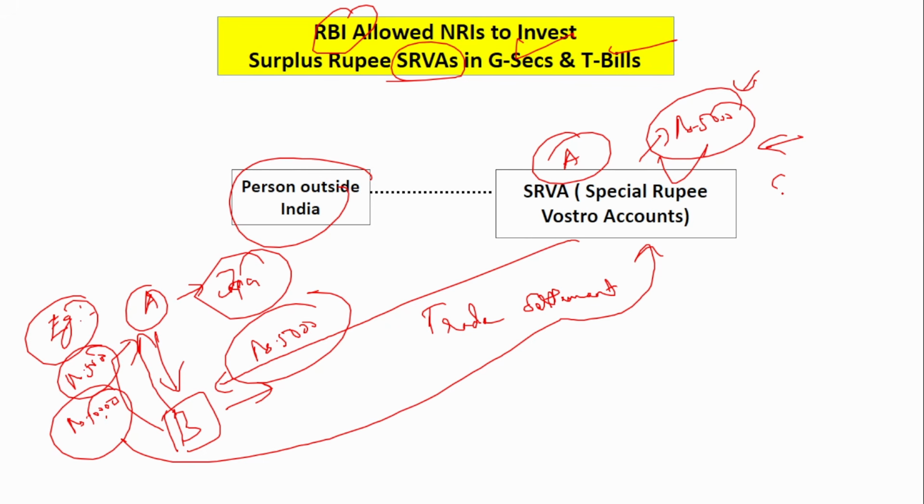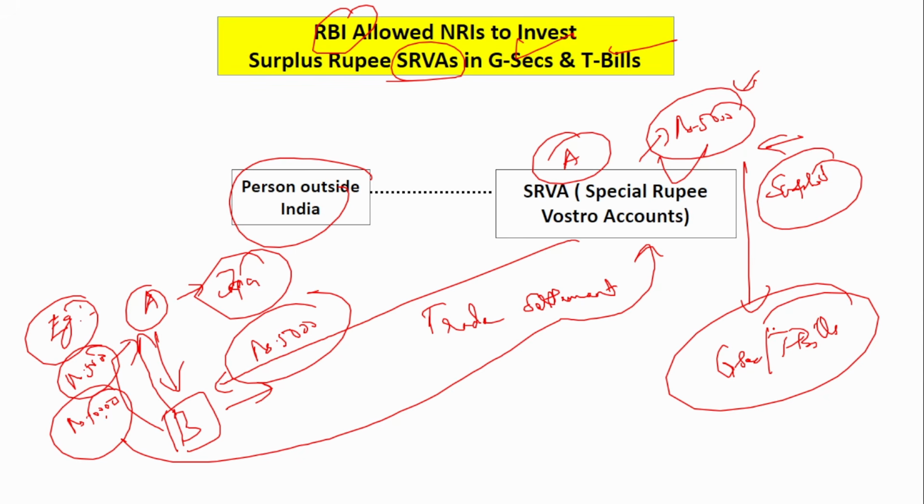Say this is a surplus amount in the account. Now this amount can be invested in government securities or treasury bills. That is what this means. That is what RBI has allowed the NRIs, that is people residing outside India, to do: invest the surplus rupees in the special rupee Vostro accounts, in government securities and treasury bills.